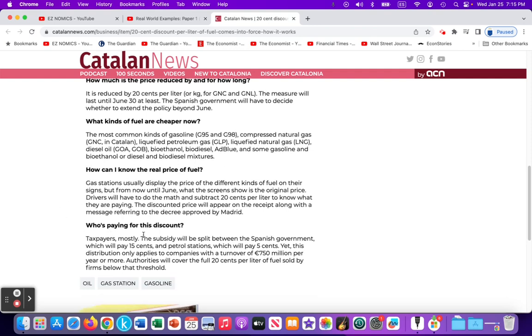And then below here it says who paid for it. It was the taxpayer, right? Tax revenue being used to provide the subsidy. But we can see that the Spanish government was paying 15 cents of the 20-cent per liter subsidy, with the remaining 5 cents paid by the petroleum stations, but only by petrol stations that were generating $750 million per year or more. If not, then the Spanish government would cover the full 20 cents.